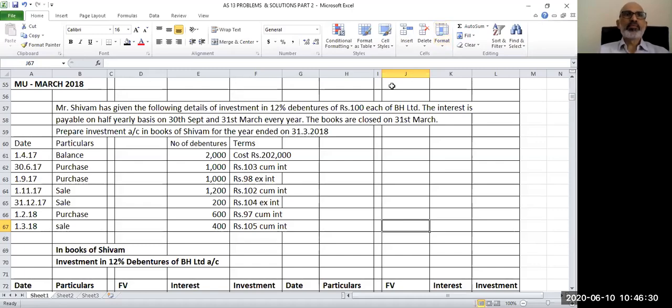Hello, everybody, and welcome to today's session, which is scheduled on accounting for investments. And today we are going to discuss a couple of problems and solutions from the past examination of University of Mumbai.